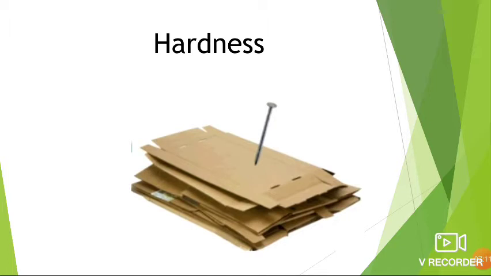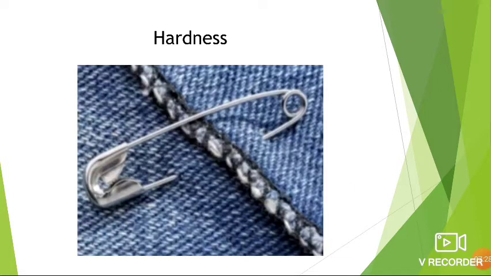Yes, because iron nail is harder than cardboard. It can pierce the cardboard sheet with some effort. Can you pierce a cotton cloth with a steel pin? Yes, because steel is harder than cotton.